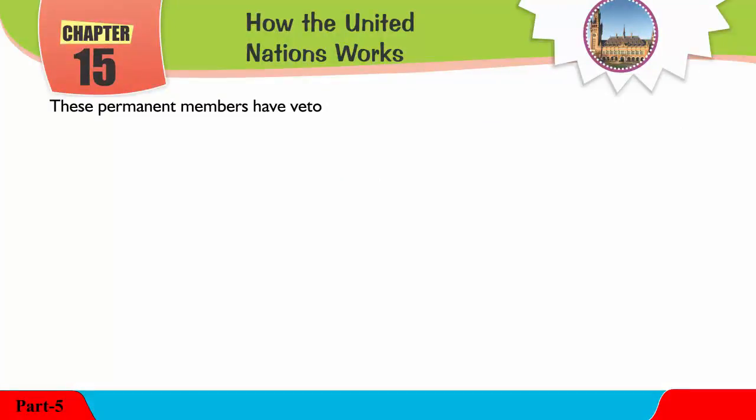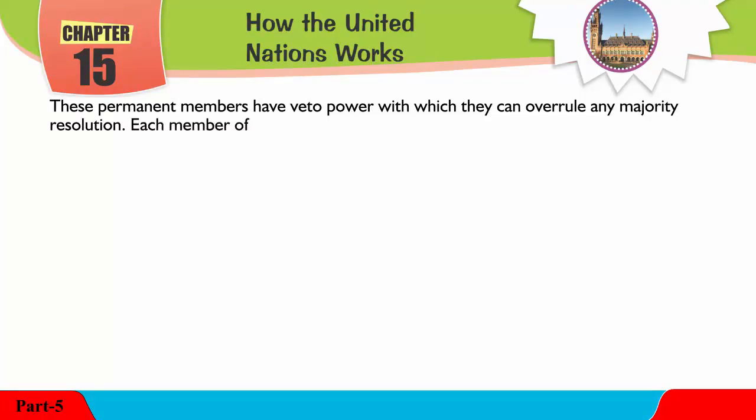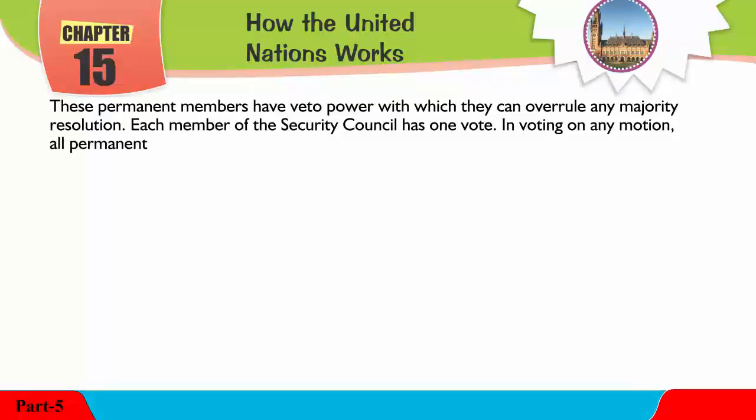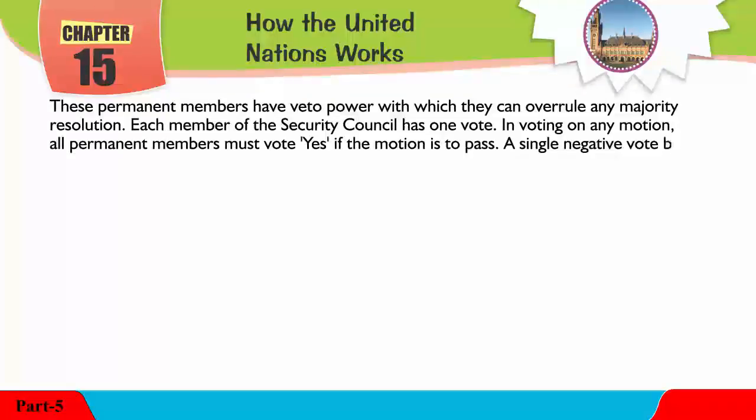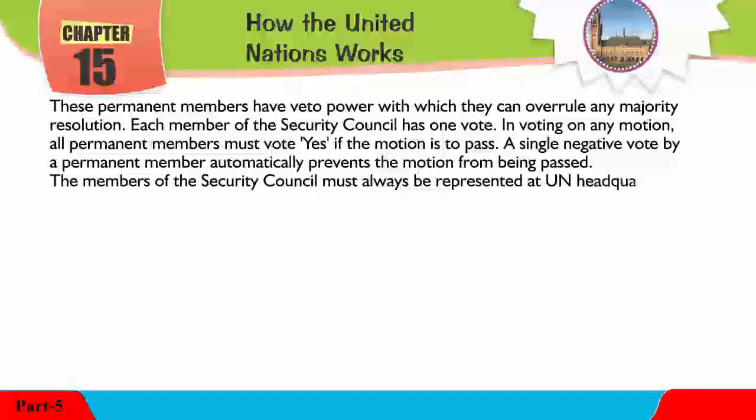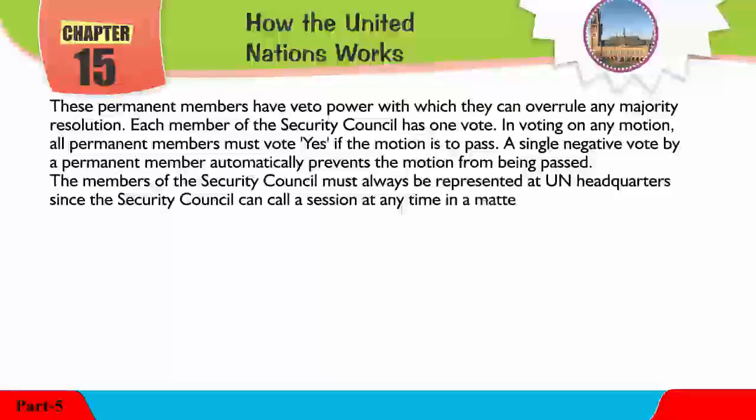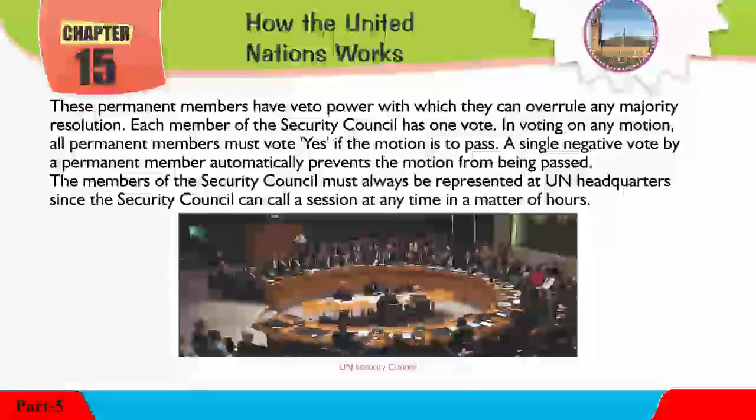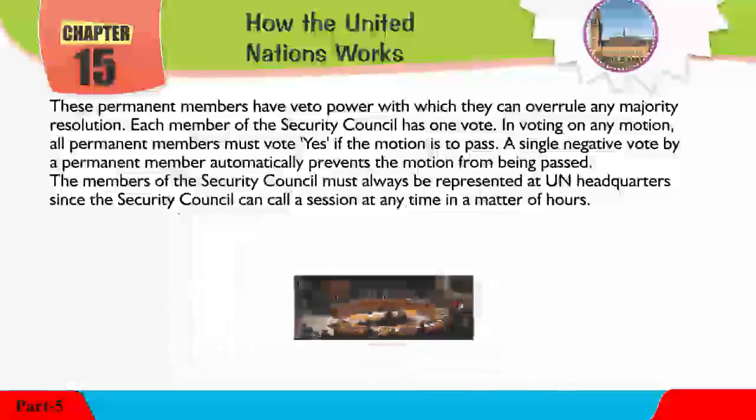These permanent members have veto power with which they can overrule any majority resolution. Each member of the Security Council has one vote. In voting on any motion, all permanent members must vote yes if the motion is to pass. A single negative vote by a permanent member automatically prevents the motion from being passed. The members of the Security Council must always be represented at UN headquarters, since the Security Council can call a session at any time in a matter of hours. UN Security Council.